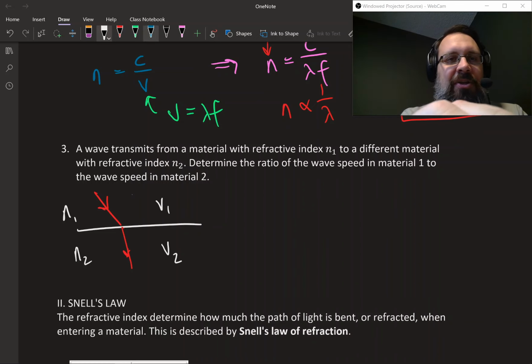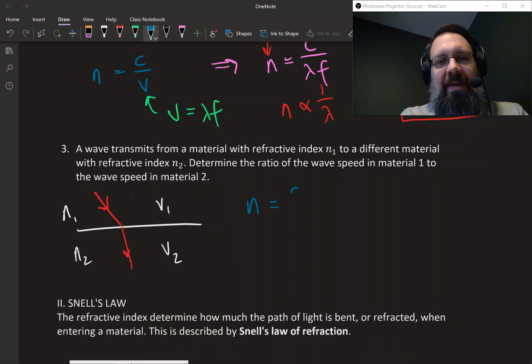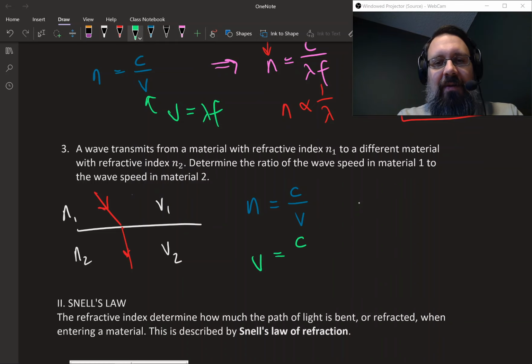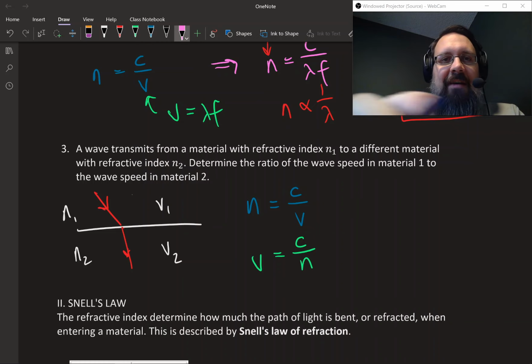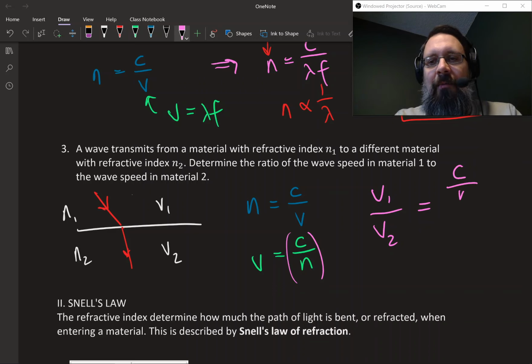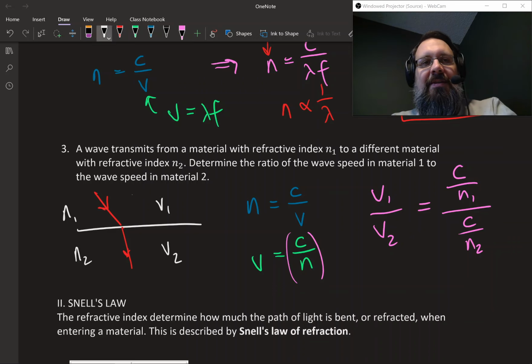If we think about our equation, n equals c over v, we're trying to find the ratio of v1 to v2. So if we solve this again for v, we get that v is equal to c over n. So what we have is v1 over v2, our ratio of the velocity of material 1 to the velocity of material 2. So we just take our c over n and plug it in. We're going to have c over n1 divided by c over n2. And since the c is the same, the speed of light in a vacuum, it's going to cancel out.